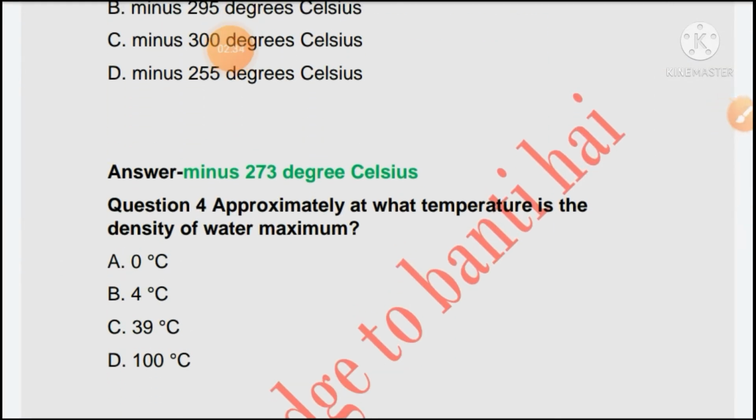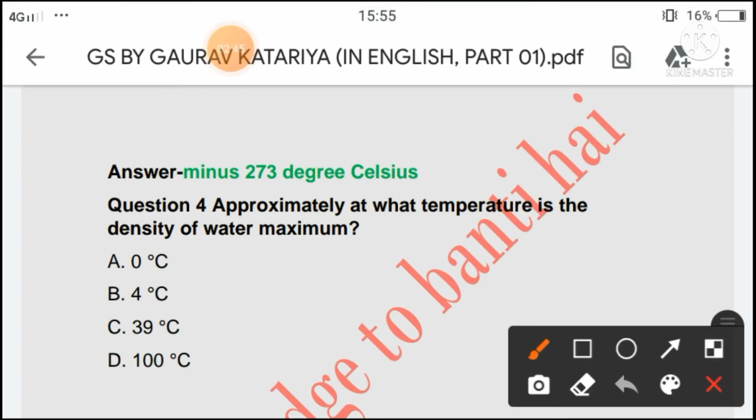Next question is approximately at what temperature is the density of water maximum? 0 degree Celsius, 4 degree Celsius, 39 degree Celsius or 100 degree Celsius. So the maximum density of water is at 4 degree Celsius.